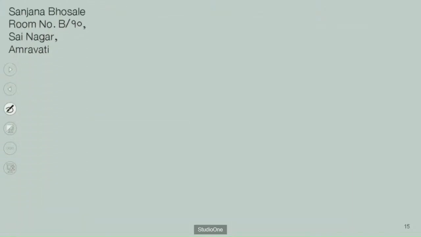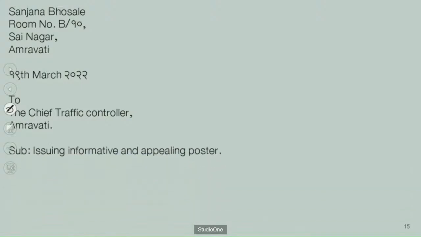After that, you can develop a formal letter. Here is the given address with the imaginary information given in that question activity. Then after the writer or sender's address, there is the date. Then the official address is very important. The official address is here according to the given information. After that, the subject is very important. So here, issuing informative and appealing poster. Respected madam, that is the salutation.